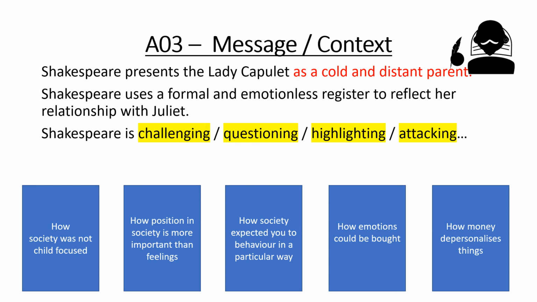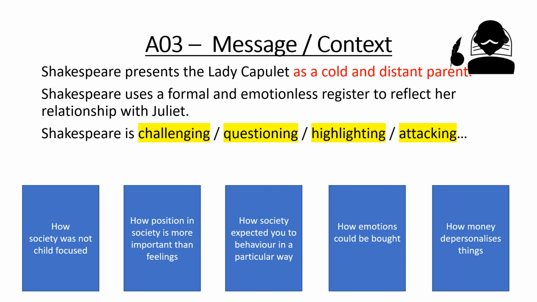And hence we have wet nurses in Elizabethan times, so that parents didn't have to spend that time. And up until Victorian times, where we had governesses, children were often farmed off to somebody else, and the parent didn't take the full responsibility of raising the child. Added to that is this idea of how emotions could be bought.